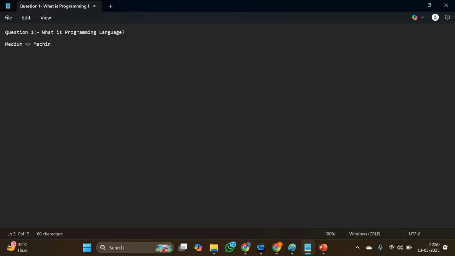Understand? Say we want to perform the logic of addition. How can we tell the machine to perform the addition of two numbers? To convey this message to the machine, that we want to perform the logic of addition, we need a language at this place to convey the logic.